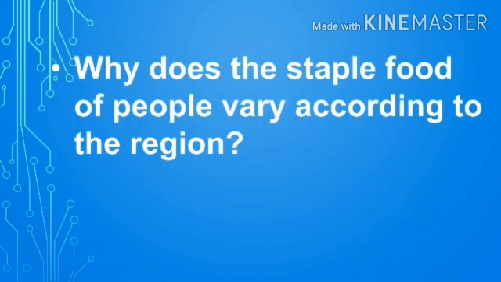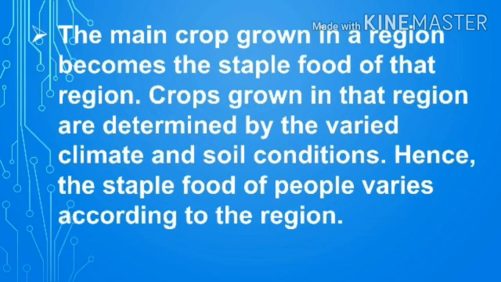Why does the staple food of people vary according to the region? The main crop grown in a region becomes the staple food of that region. Crops grown in that region are determined by the varied climate and soil conditions. Hence, the staple food of people varies according to the region.